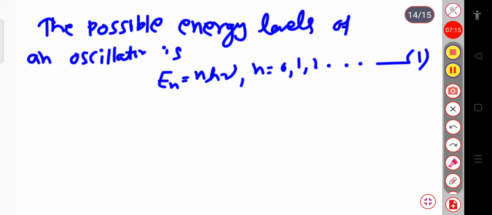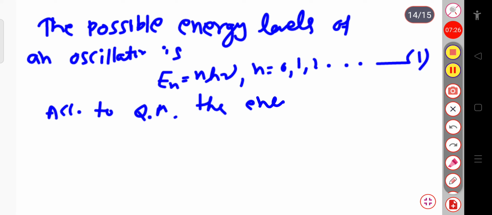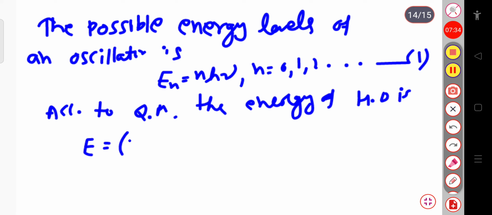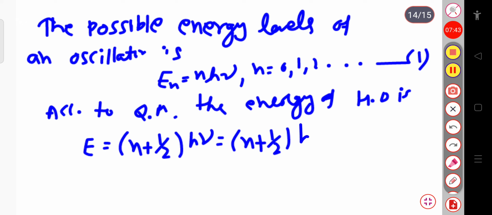Now, according to quantum mechanics, the energy of the harmonic oscillator is E equal to n plus half h nu, or simply n plus half h cross omega naught.